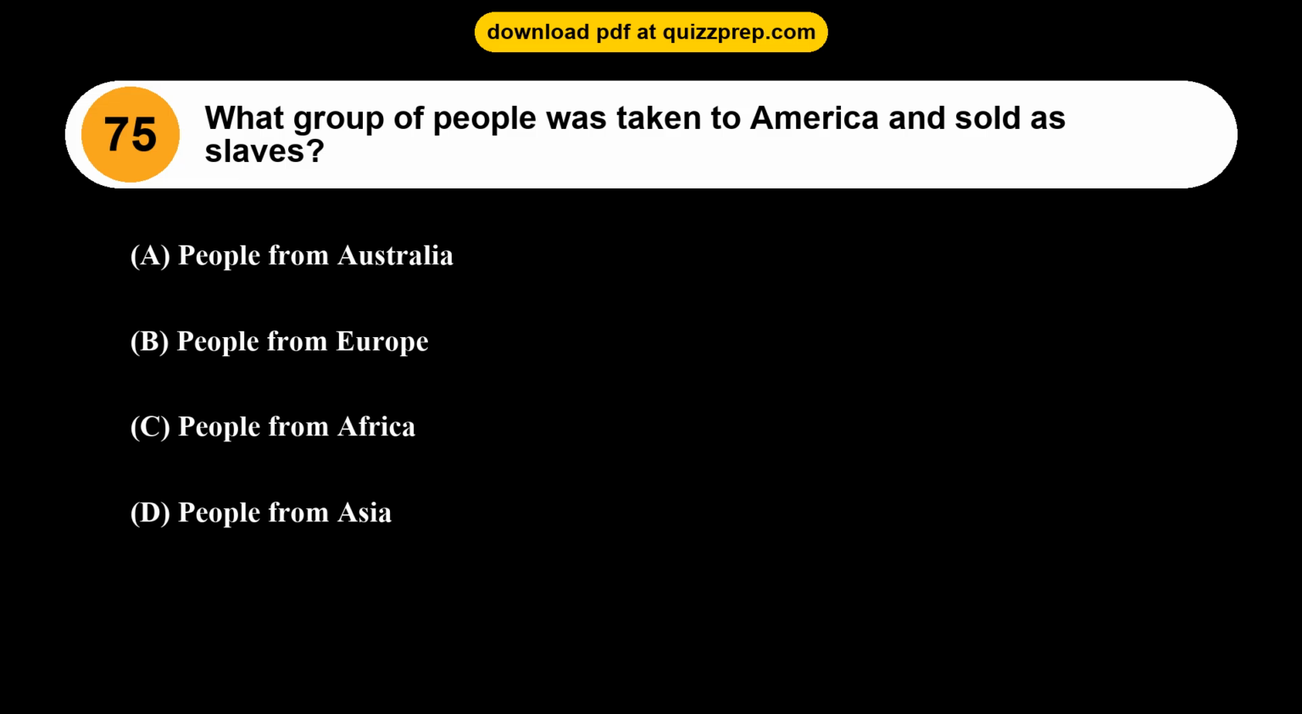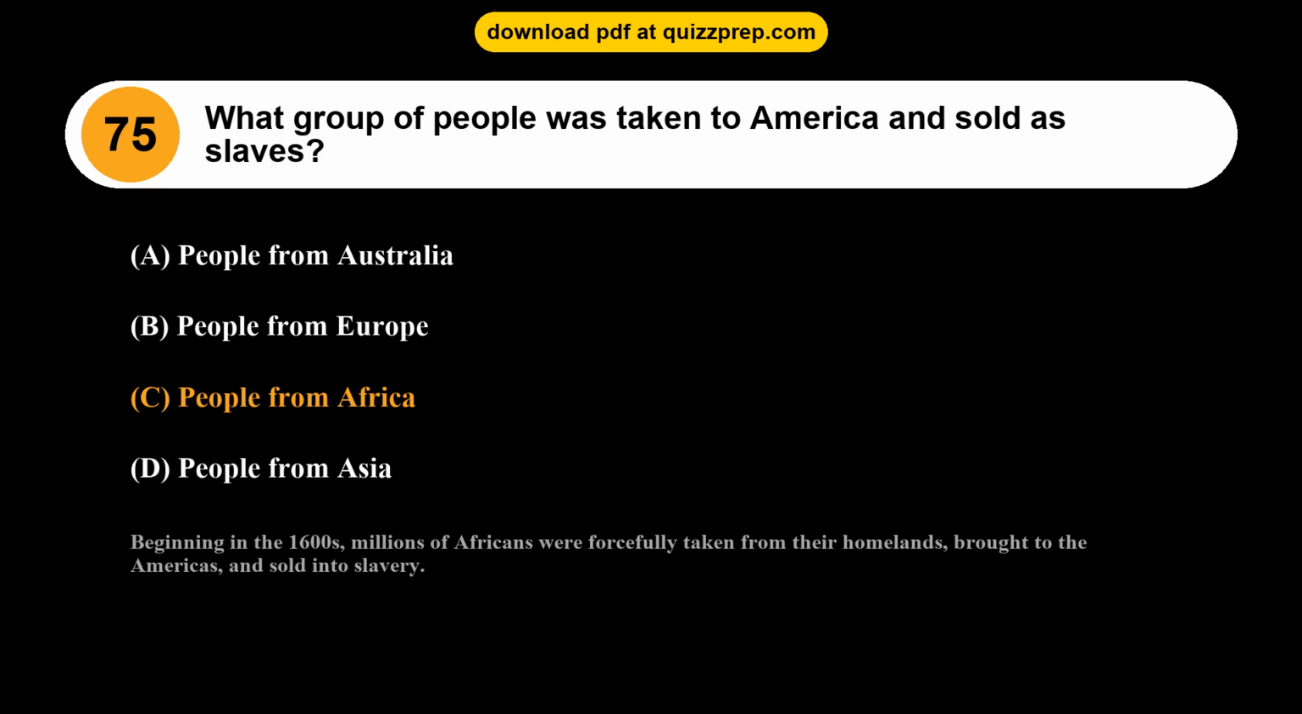Question 75. What group of people was taken to America and sold as slaves? Option A, people from Australia. Option B, people from Europe. Option C, people from Africa. Option D, people from Asia. The correct answer is option C, people from Africa. Beginning in the 1600s, millions of Africans were forcefully taken from their homelands, brought to the Americas, and sold into slavery.